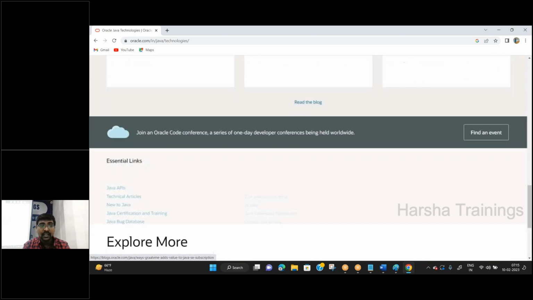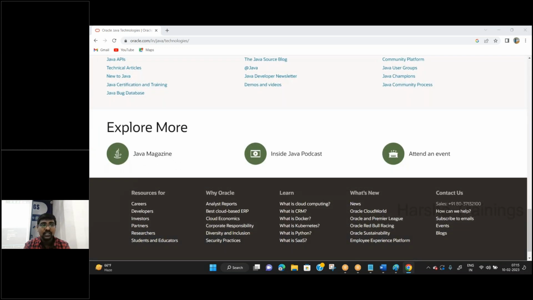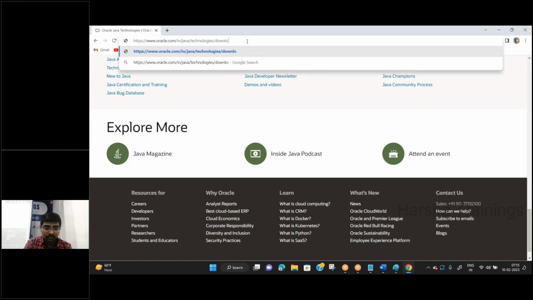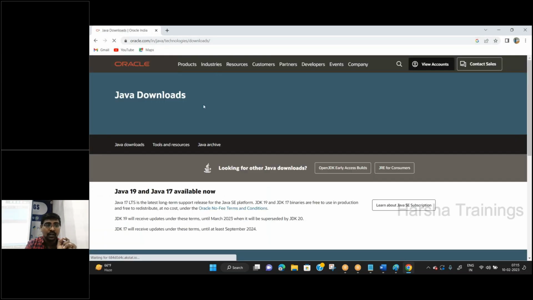Here, you can select any version of your choice. Directly, I am moving to the Downloads option. No problem. Even if you type, you will search step by step. That is something different and difficult.